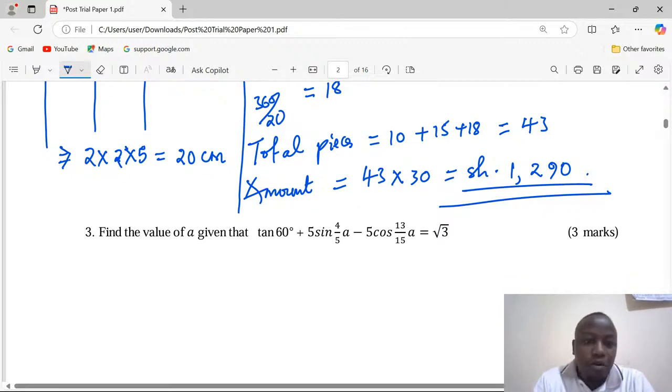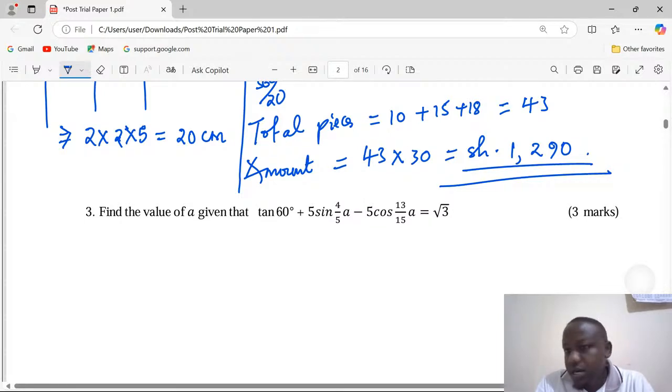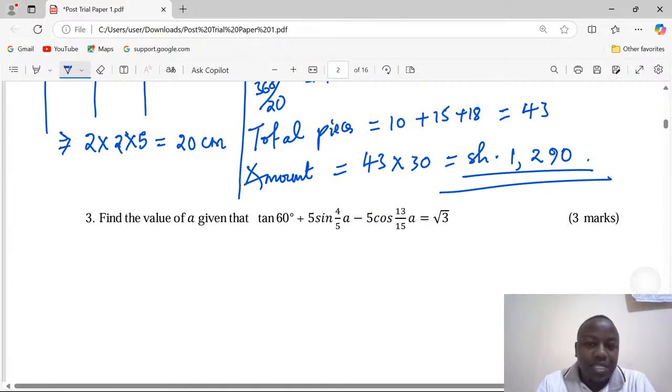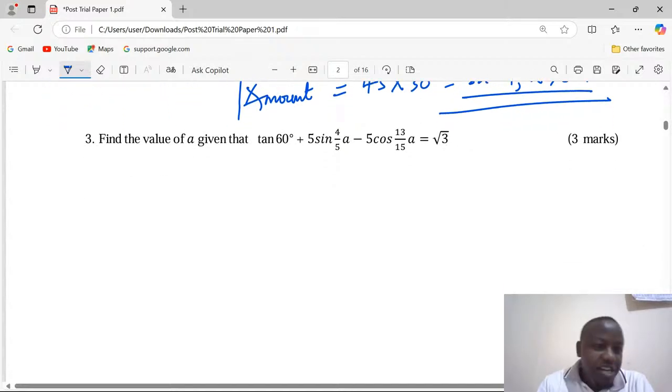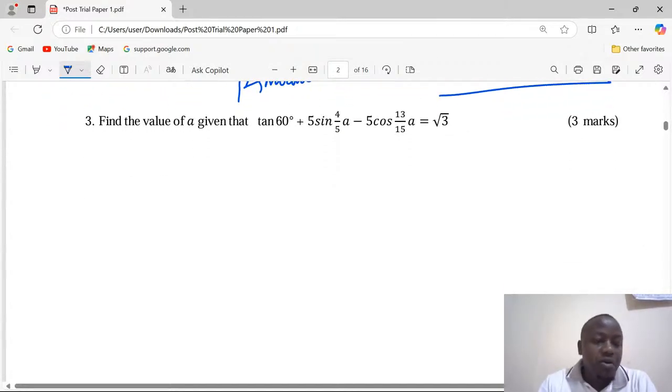So the total amount of money in Kenya shillings obtained from the sale of the pieces is going to be 1,290.